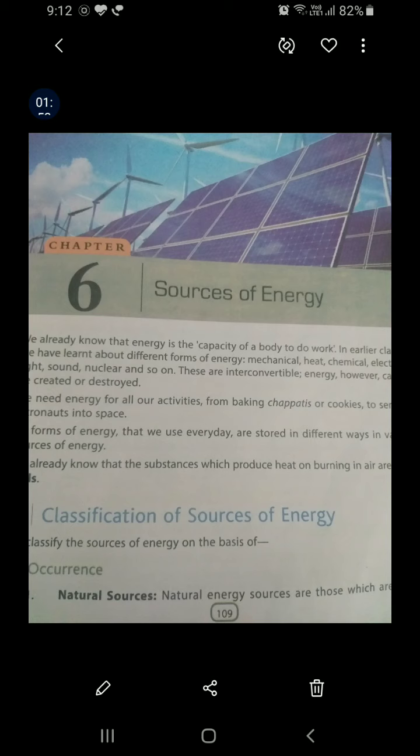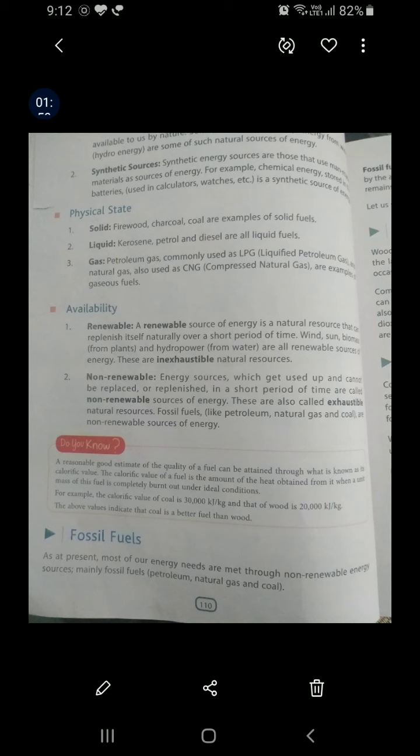Now, what is the difference between these two? Natural sources of energy are those which are made available to us by nature, which we get from nature, like solar energy, wind energy, and energy from water. You know that energy from water is called hydro energy. All these types of energies are natural. They are provided to us by nature and are called natural sources.